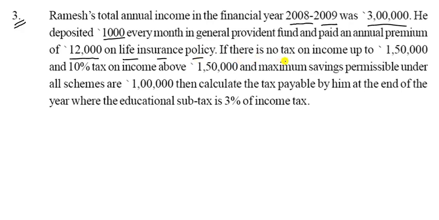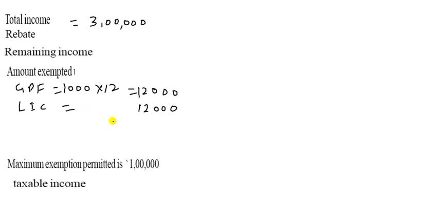Life insurance, and there is no tax up to 1,50,000 and 10% on income above 1,50,000. Maximum saving permissible, that is the 1 lakh. So let us start. So here is the amount which is exempted. So it is 24,000, which is less than this one. So taxable income is, we can write here, there is no rebate.